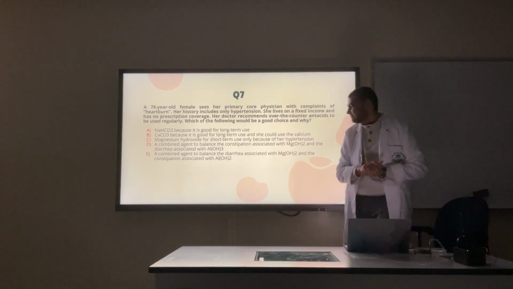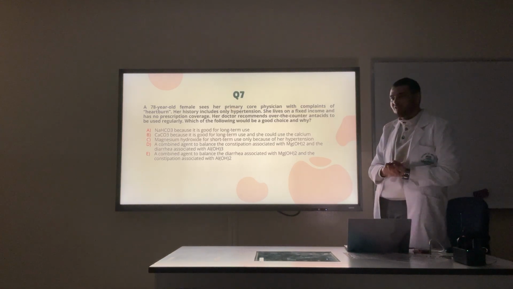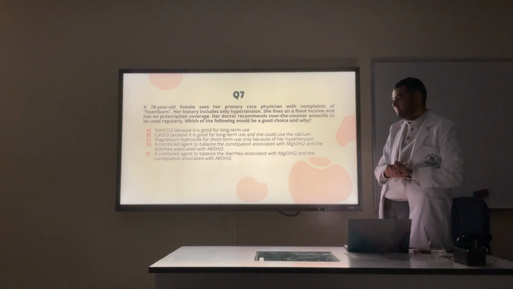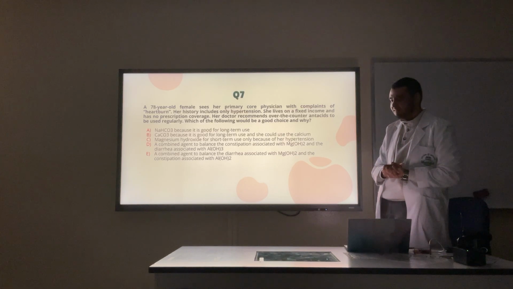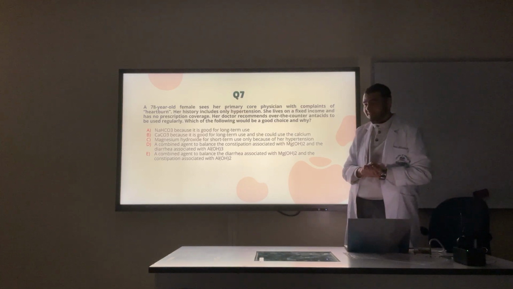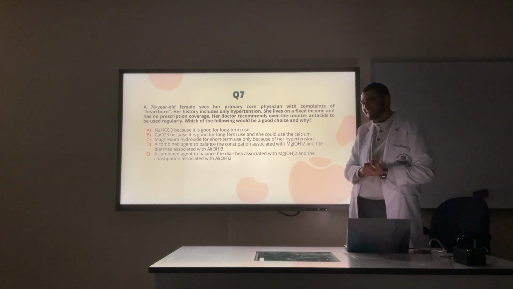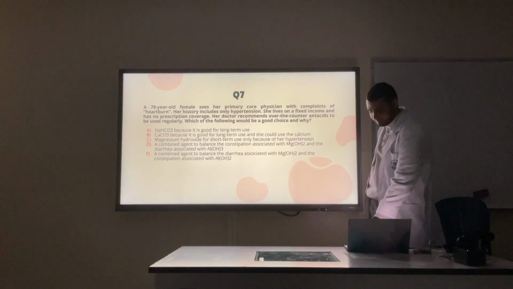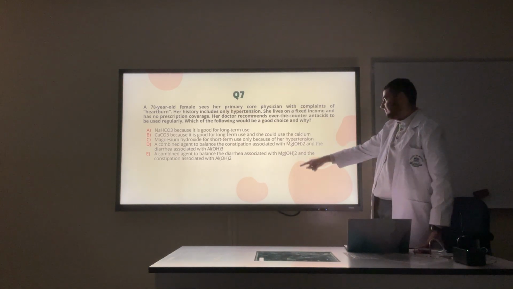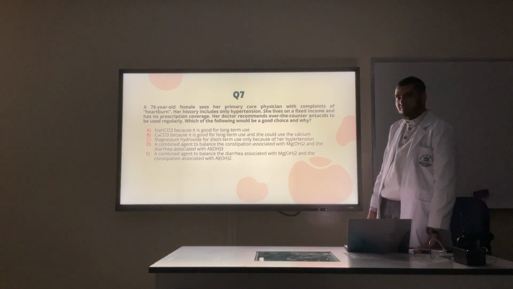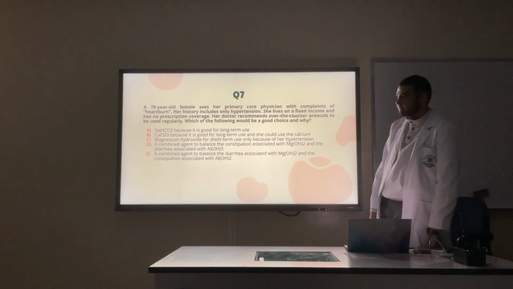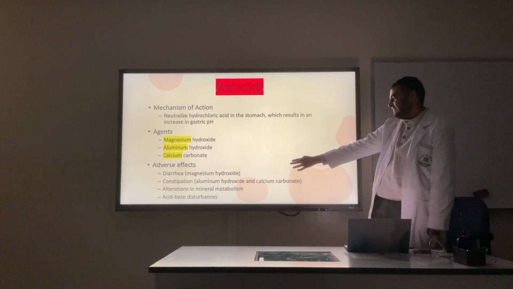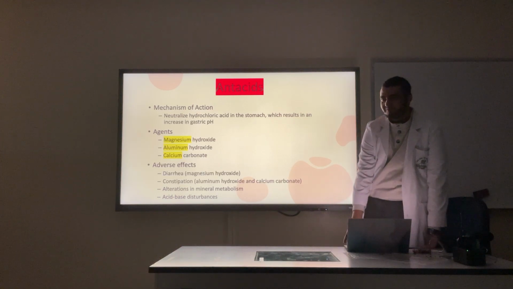Which one is it? I remember aluminum causes constipation. Which one causes constipation? There are 2 that cause constipation, 1 that causes diarrhea. Aluminum and calcium carbonate, constipation. Magnesium is diarrhea. Yeah, my bad, I flipped. Okay, 1 diarrhea, 2 constipation. Which one is for the diarrhea? Magnesium, right. So which one will it be, D or E? Alright, again, as I said: diarrhea, magnesium; constipation, aluminum and calcium, okay?